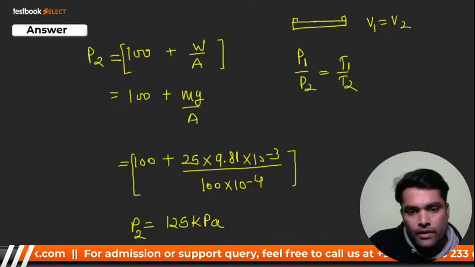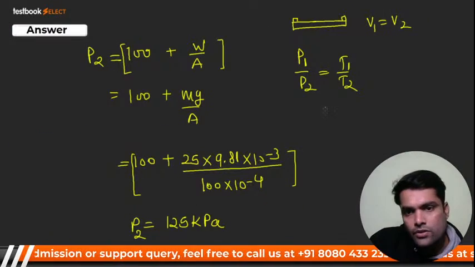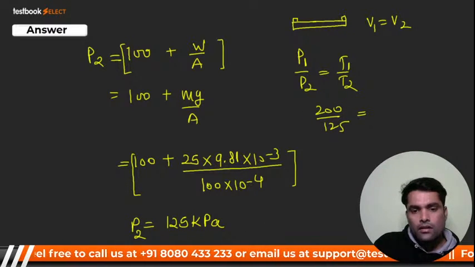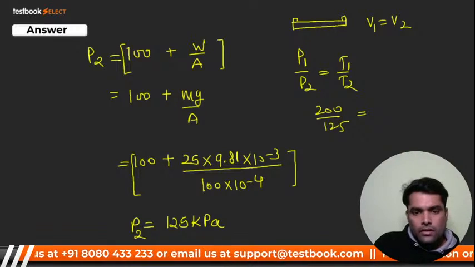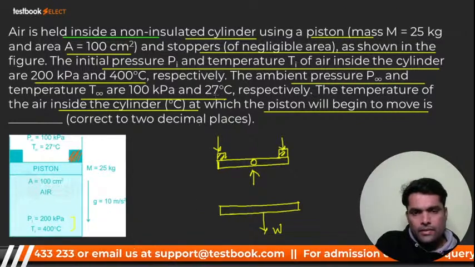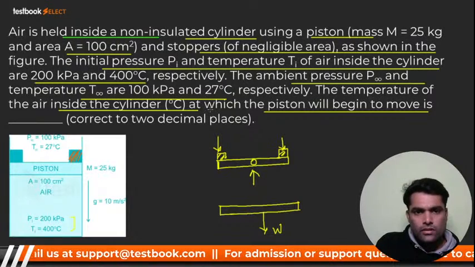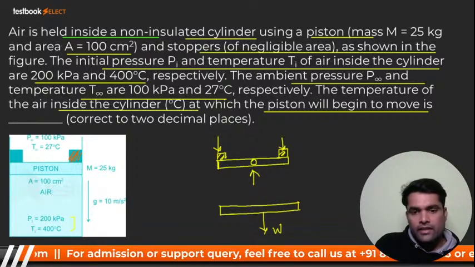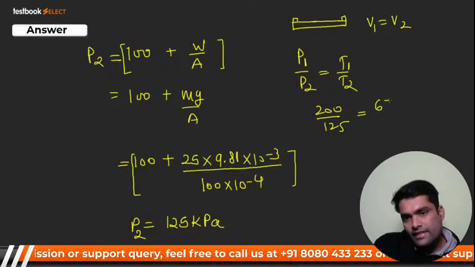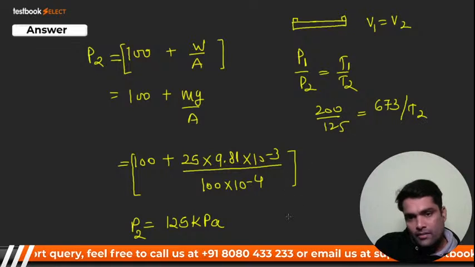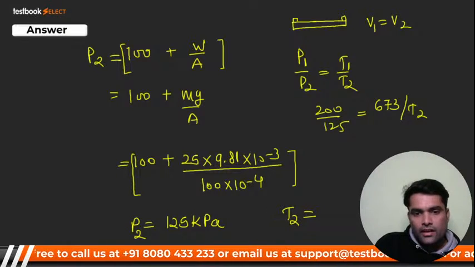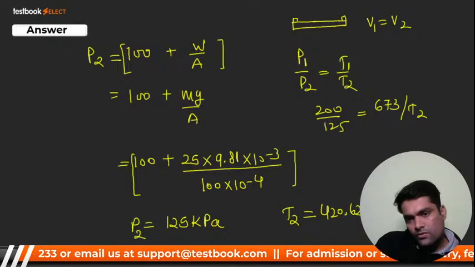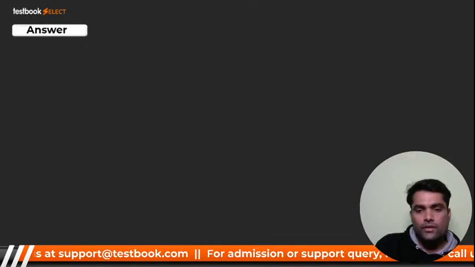P1 is 200, P2 is 125. T1 is how much? Let me check. 27 plus 273, that is 300. No, this one is 400. 400 plus 273, that is 673. Sorry, it is 673 divided by T2. From here you will get T2. T2 will come 420.62 Kelvin. And this will be the correct option.